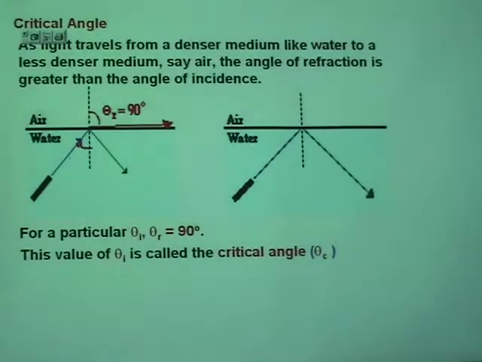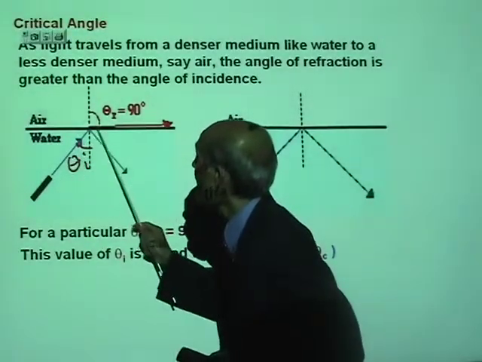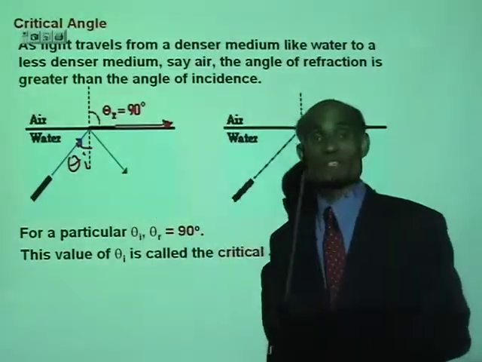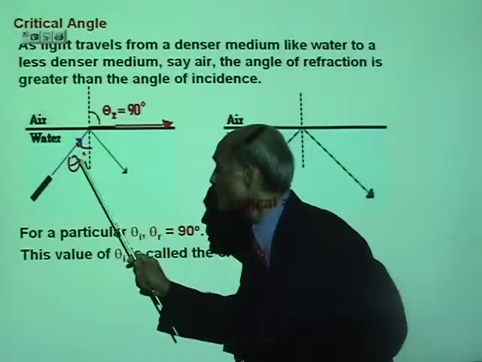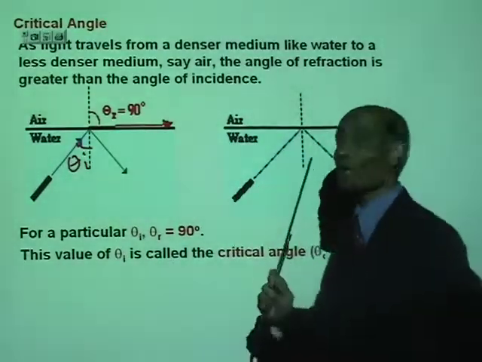Let me write that for you. So for a particular angle of incidence, theta I, the angle of refraction will be exactly 90 degrees. And that particular angle of incidence is called the critical angle.